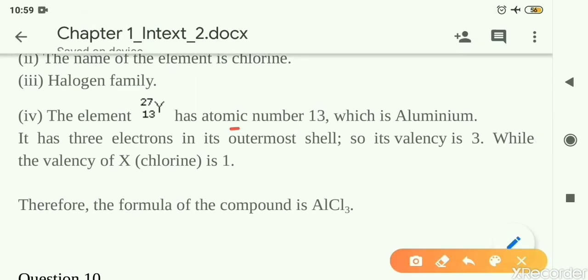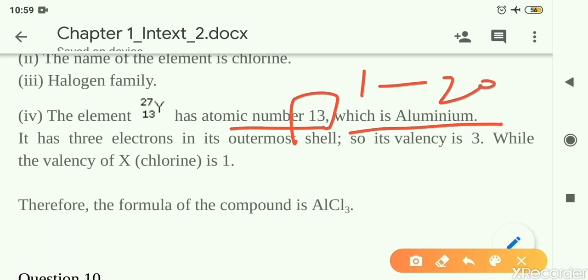Now, if the atomic number is 13, the 13 atomic number is for aluminium. You have to remember the atomic numbers of the elements from 1 to 20. Up to this only will be asked in the board's exam. Up to atomic number 20 only questions will be there. So minimum up to 20 you have to learn each and every element with the atomic number. So atomic number 13 is aluminium.